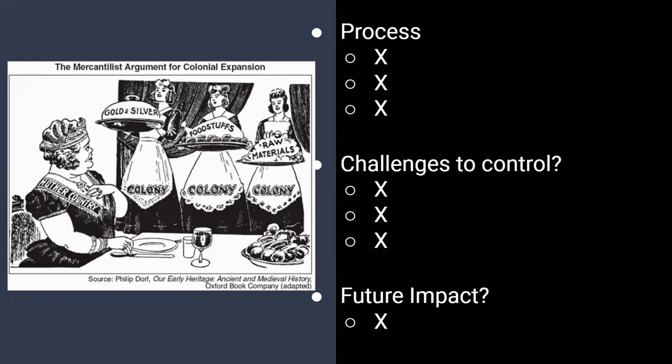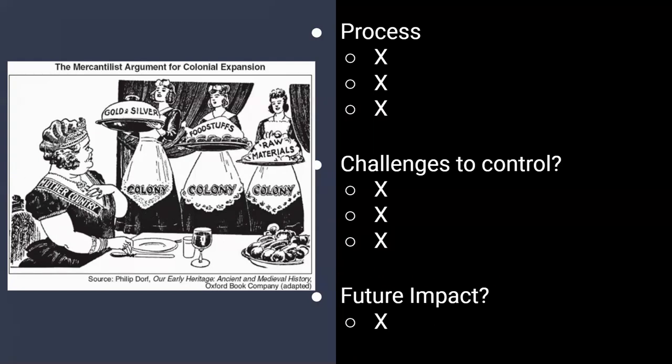This process worked out for a long time for mother countries like England, France, Spain, Germany, and Belgium. All of this worked out for a long, long time. But some challenges started to pop up in controlling mercantilism.